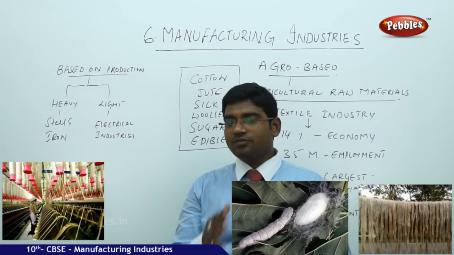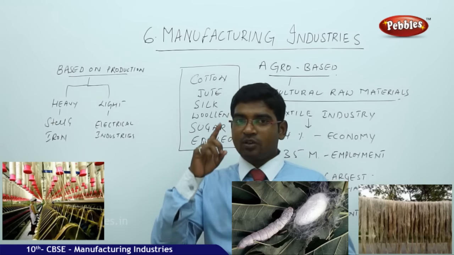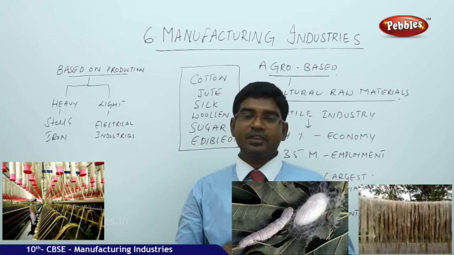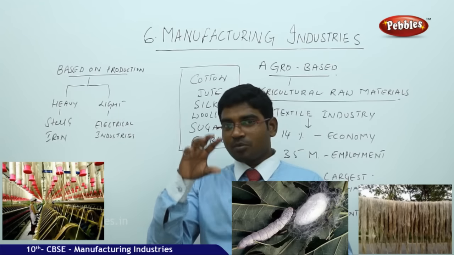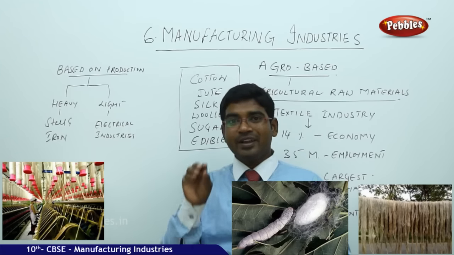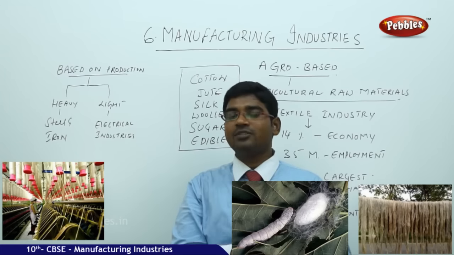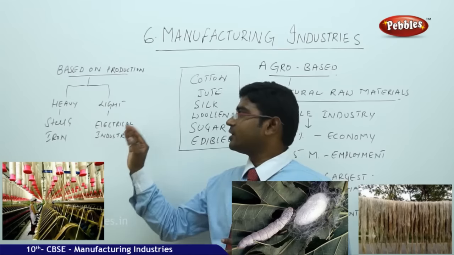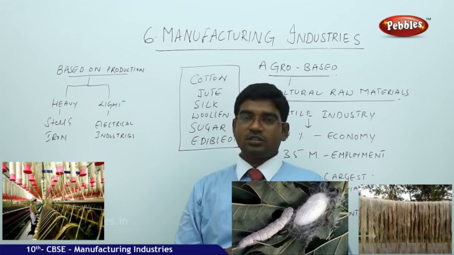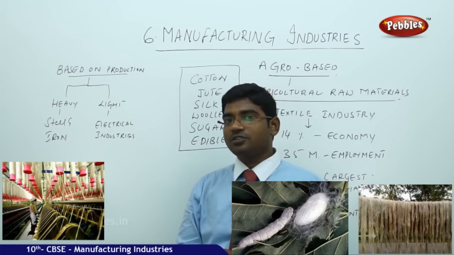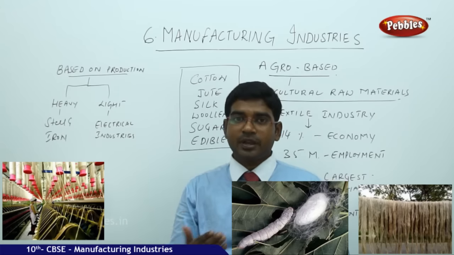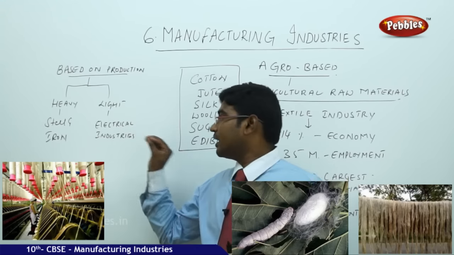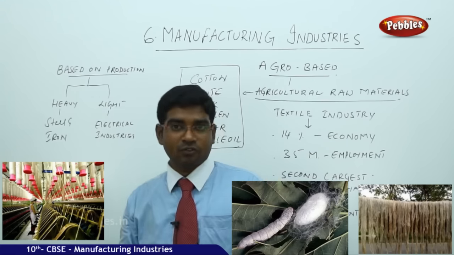So iron industry falls in three major categories. One is the raw material industry, that is in the mineral based category. Next, we have the productivity base industry, where it gives a base for other industries to have it as their raw material, and now it is coming under the category of heavy industries. Now the other category is light industry. All the other electrical equipment we use comes under this category of light, that is electrical equipment.